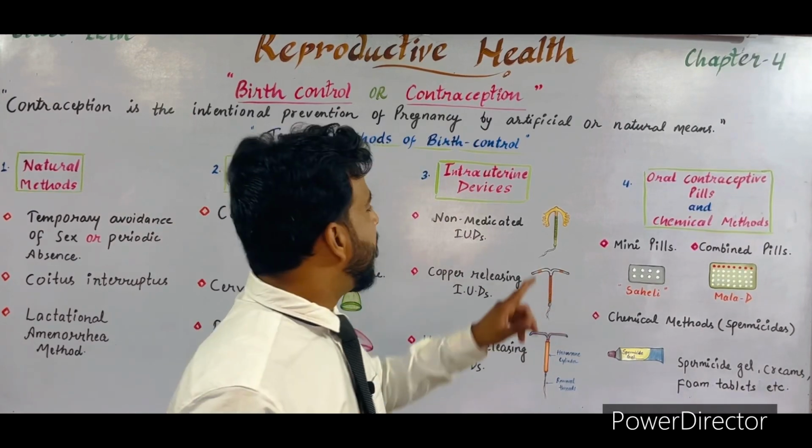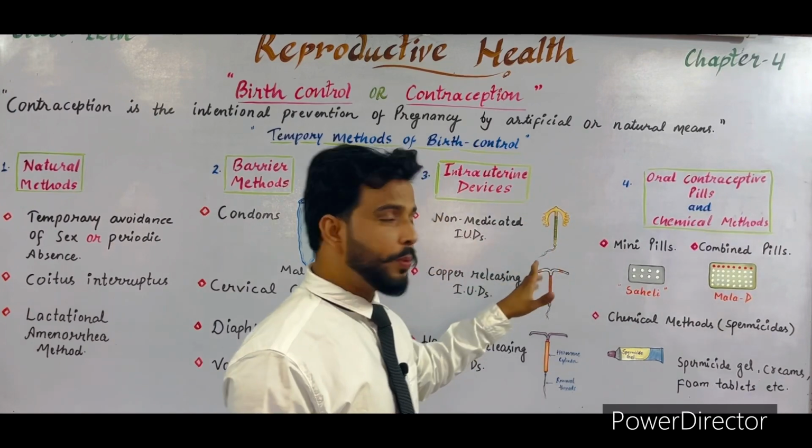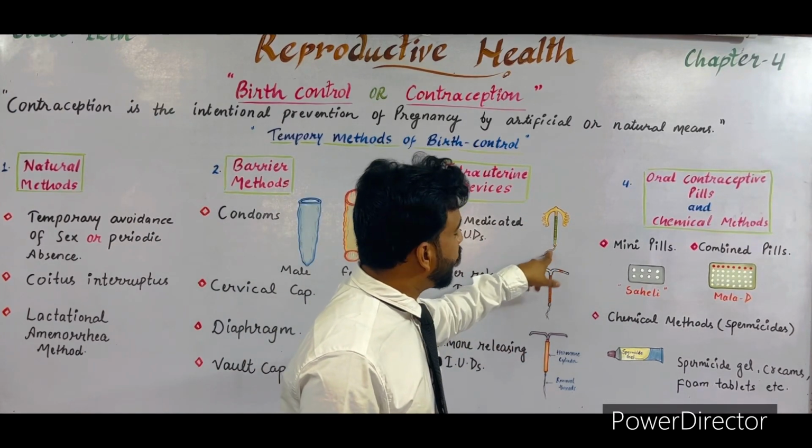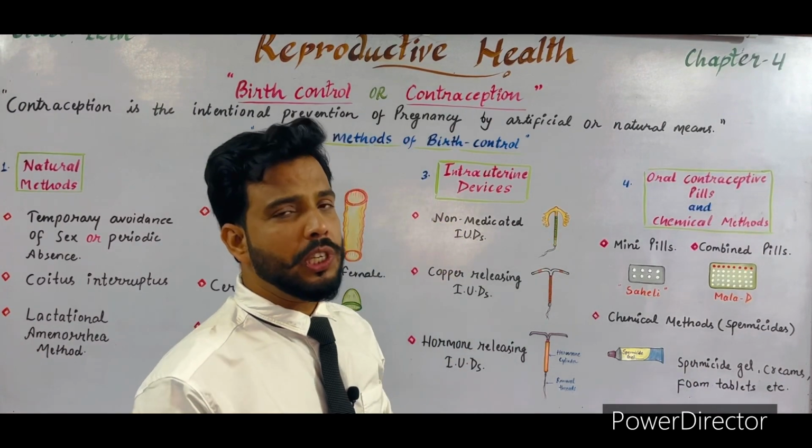And this is the removal thread, with the help of which this device can be easily removed from the uterus.